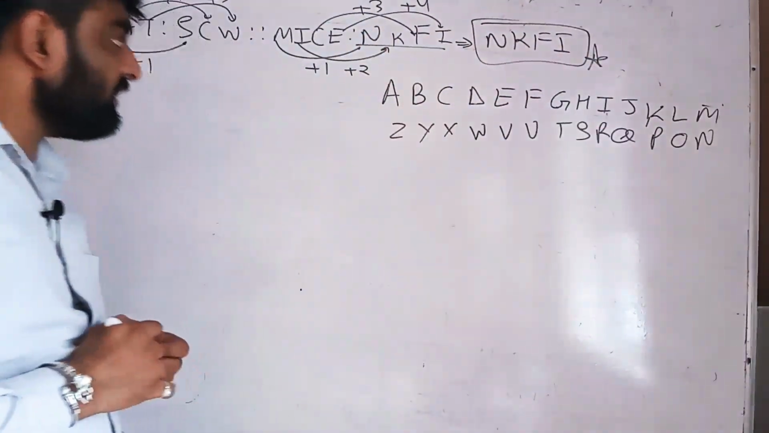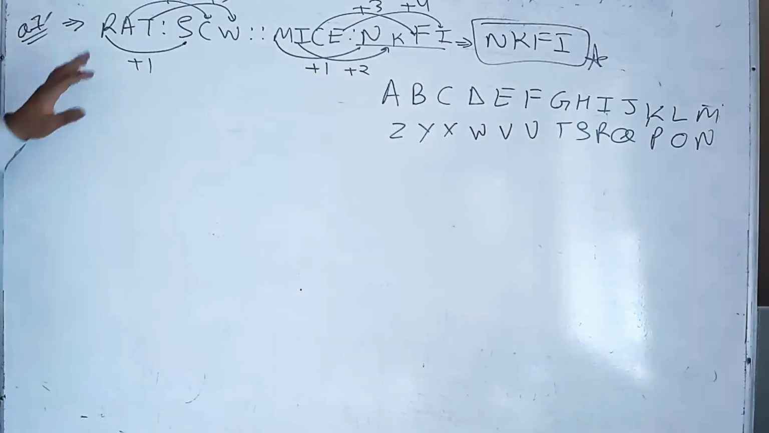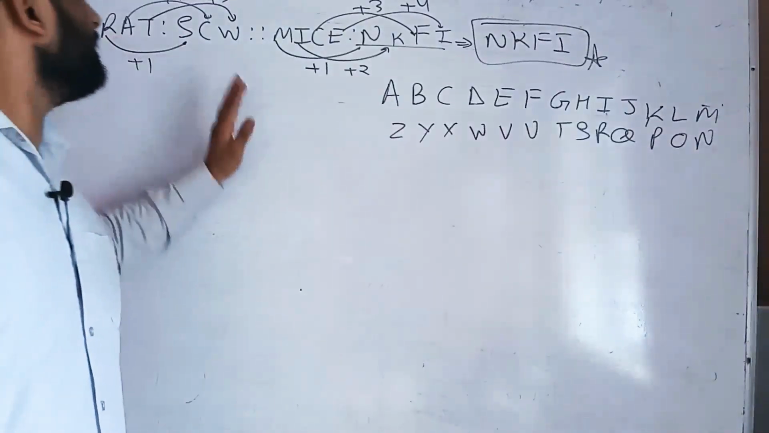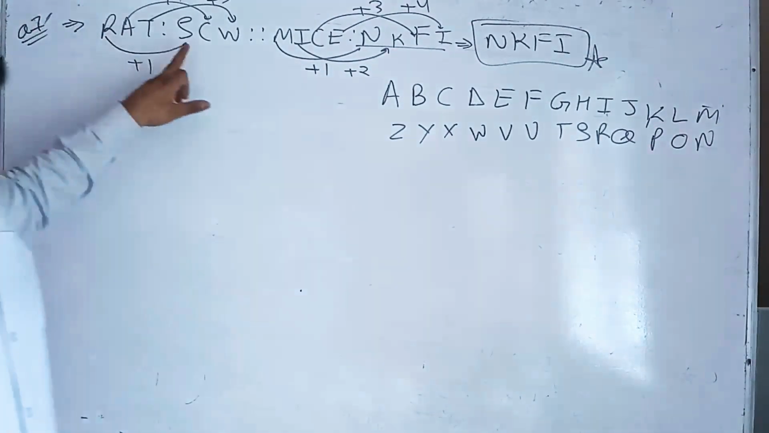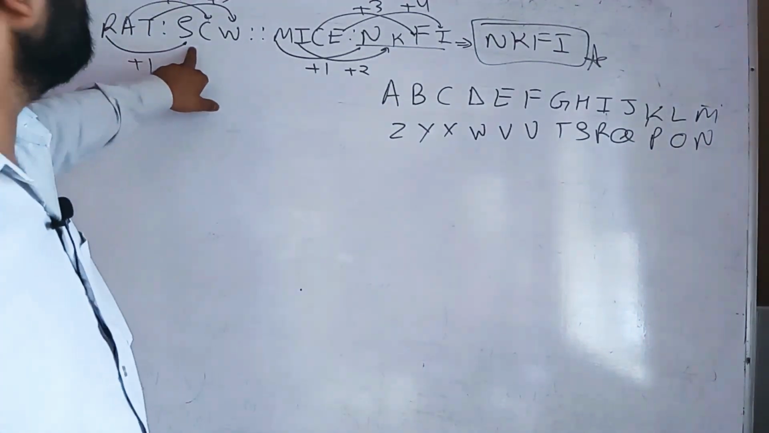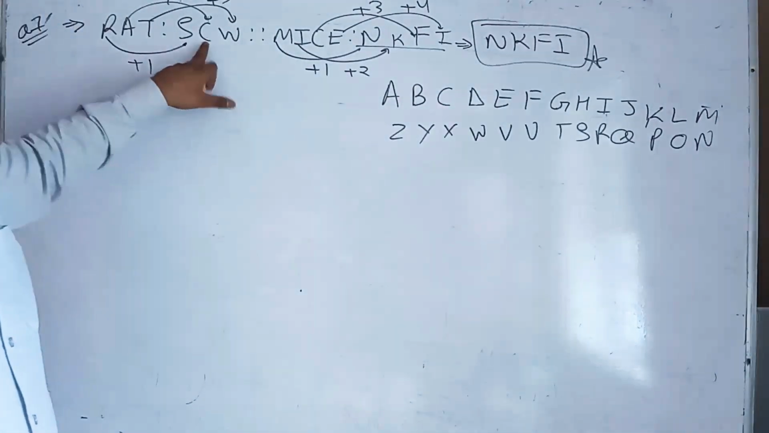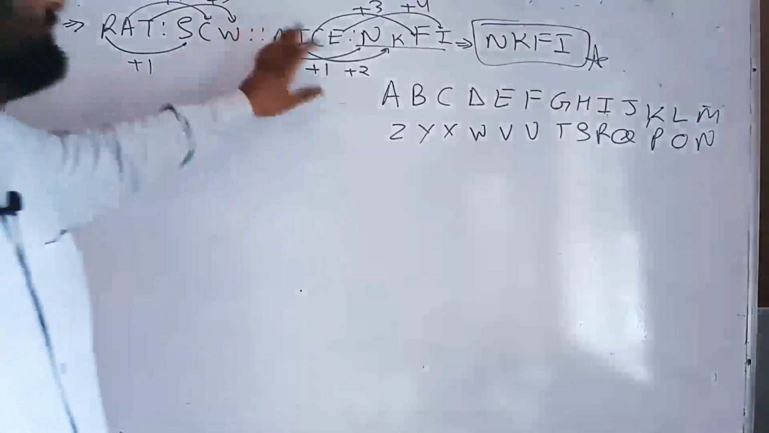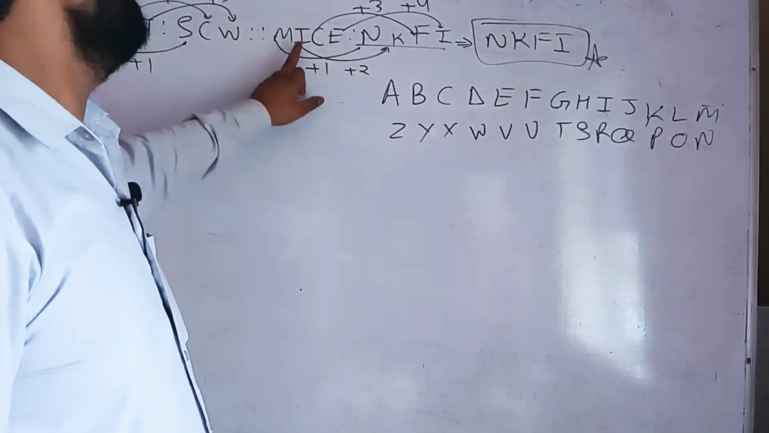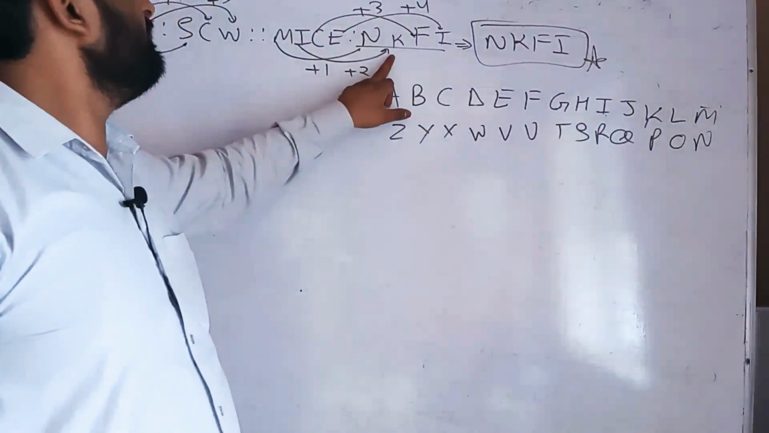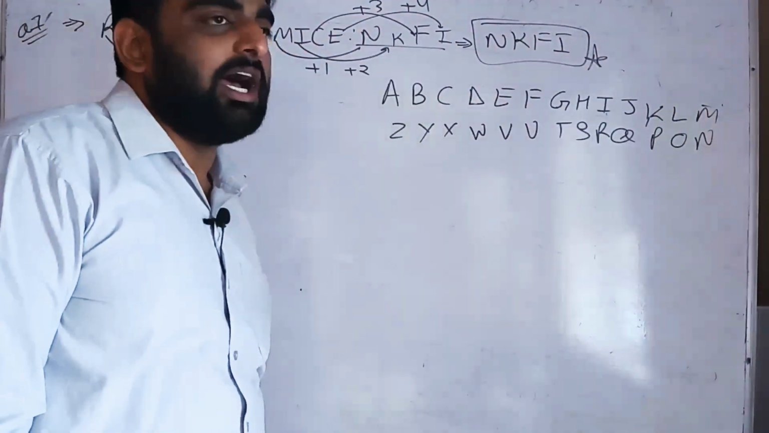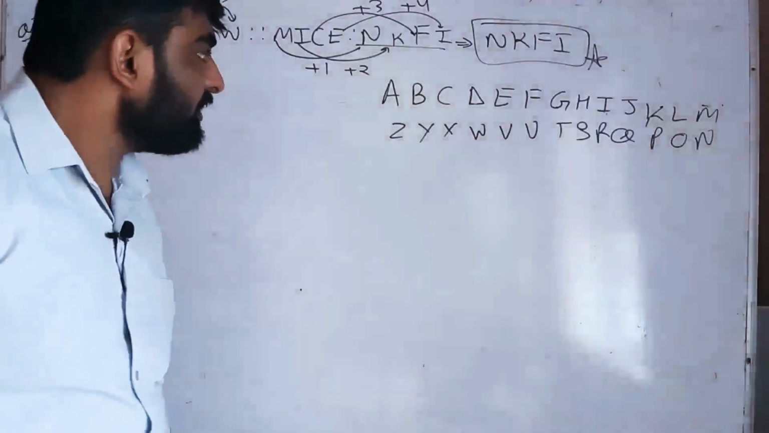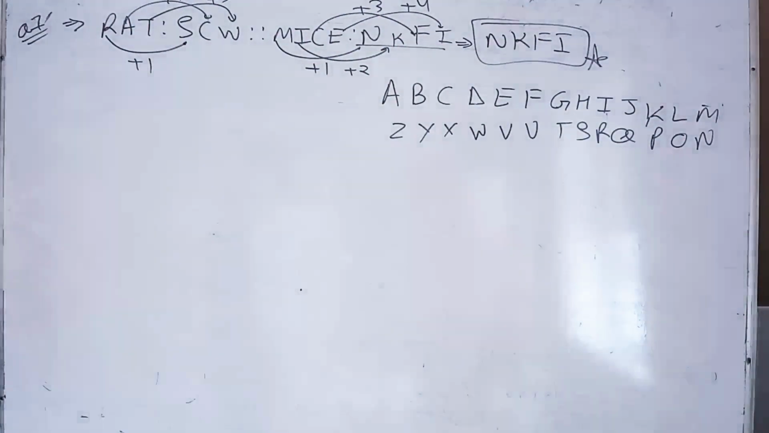So this is your answer. How do we get it? First we judge how RAT is related with SCW. R compared with S is +1, A with C is +2, T with W is +3. The same applies over there: M plus 1 gives N, I plus 2 gives K, C plus 3 gives F, E plus 4 gives I. So NKFI is your answer, students.